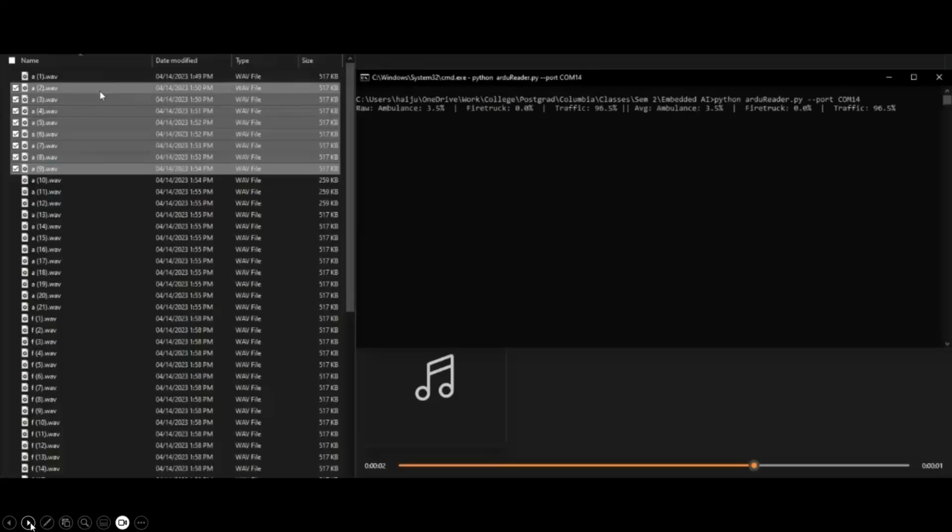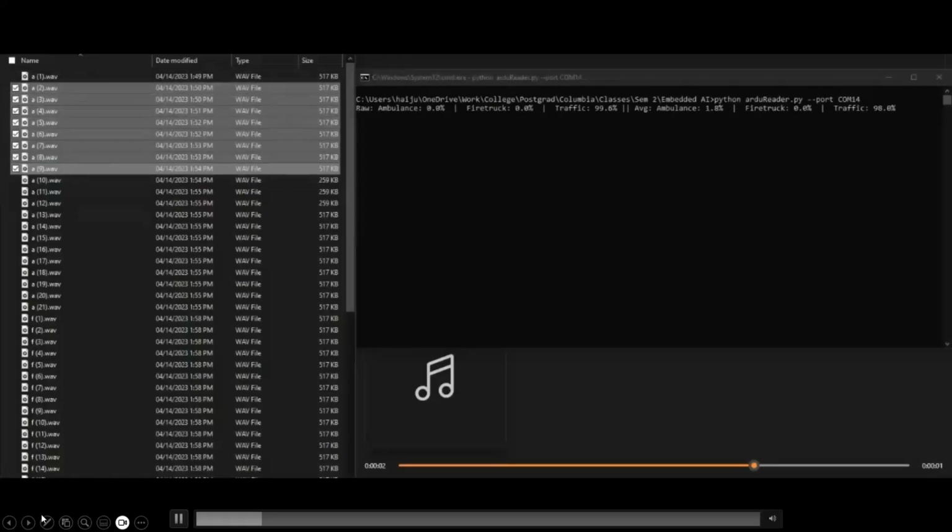The demo system here is in 2 parts: the Arduino with the machine learning model and an interpreter that receives the classifications from this board and displays it in a human-friendly format as raw data and as a moving average that irons out any inconsistencies in the classification. When I run the interpreter, it can be seen that initial noise around the system, such as the PC fan or the street noise, is classified as traffic, and then when I play the samples, the classifications and the moving average become evident.